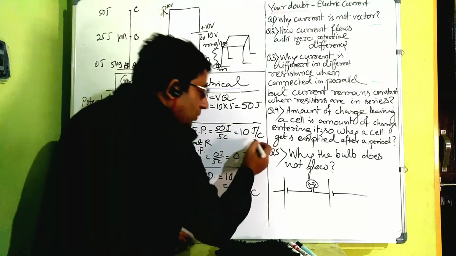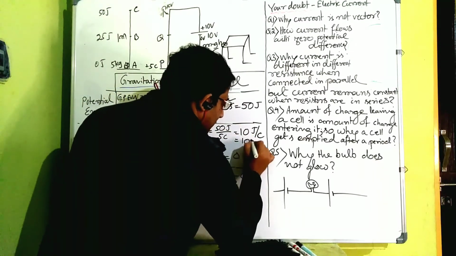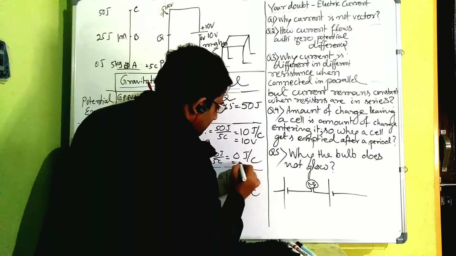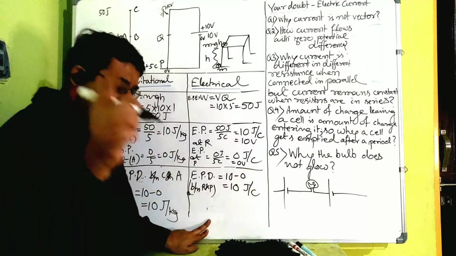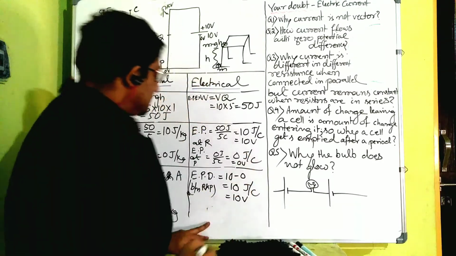Got it? 1 joule per coulomb only is called 1 volt. So this is 10 volt only, this is equal to 0 volt only. 1 joule per coulomb only is called 1 volt. So this is also 10 volt, you can say.